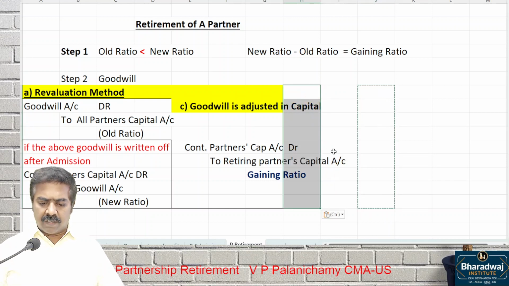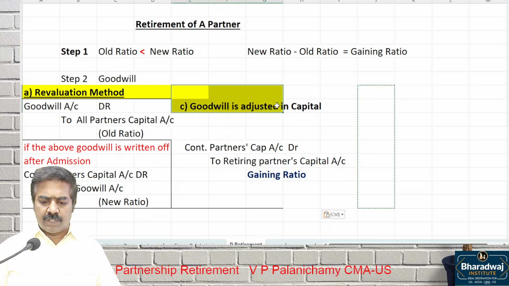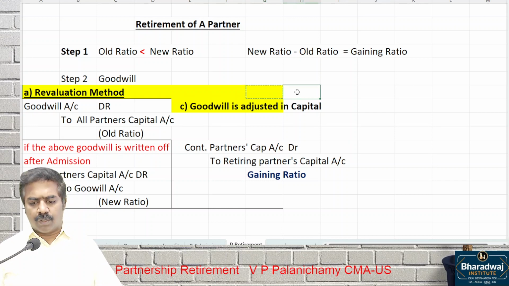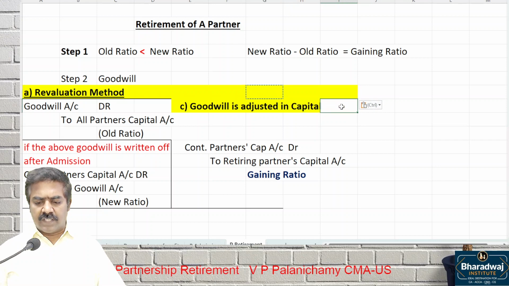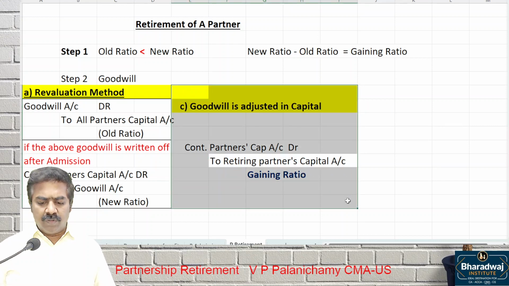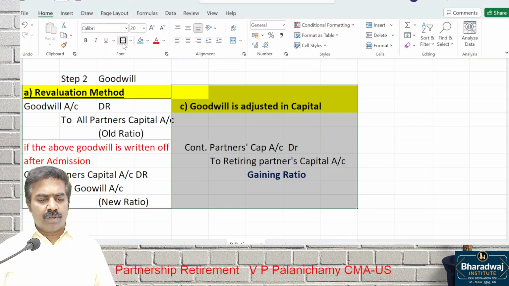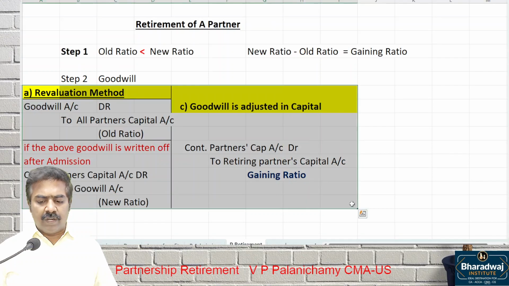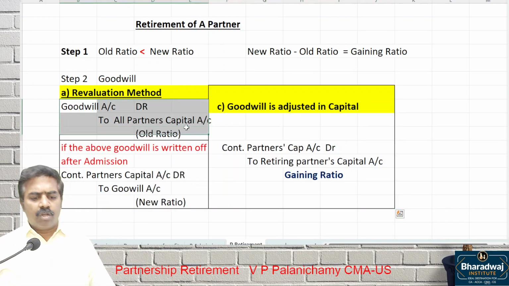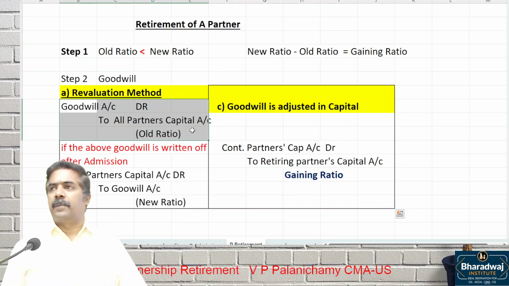Gaining partner will always compensate the sacrificing partner. Here, which partners are gaining? Continuing partners are gaining. So continuing partners will compensate the sacrificing partner. Who is the sacrificing partner? Retiring partner. So goodwill can be adjusted through capital account. So at the time of retirement of a partner, only 2 methods are possible. What are the 2 methods? Revaluation method.